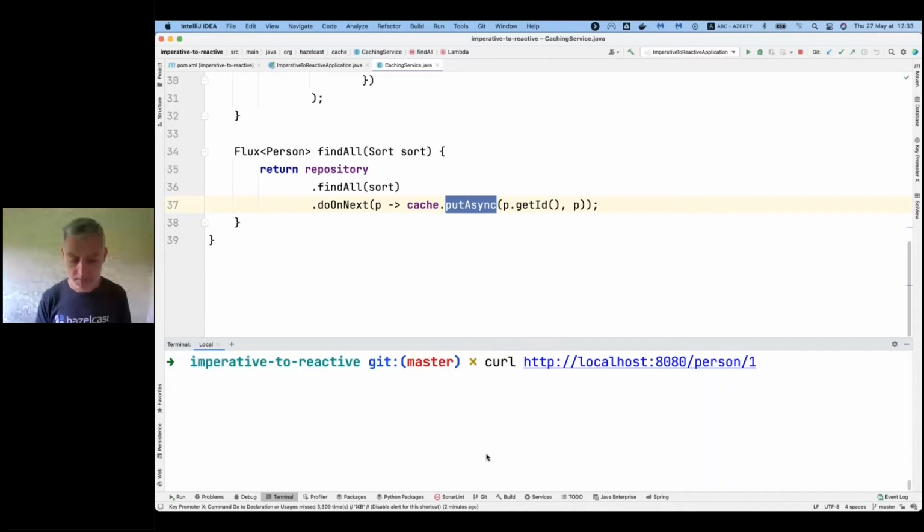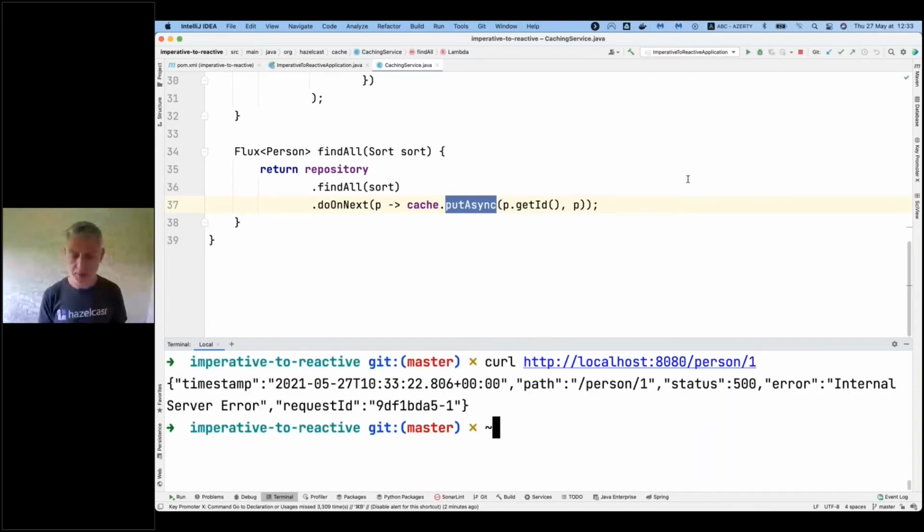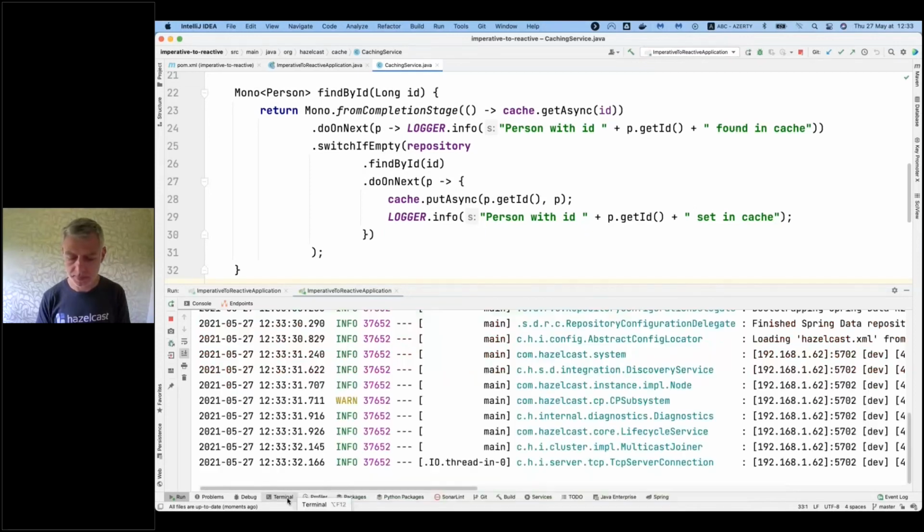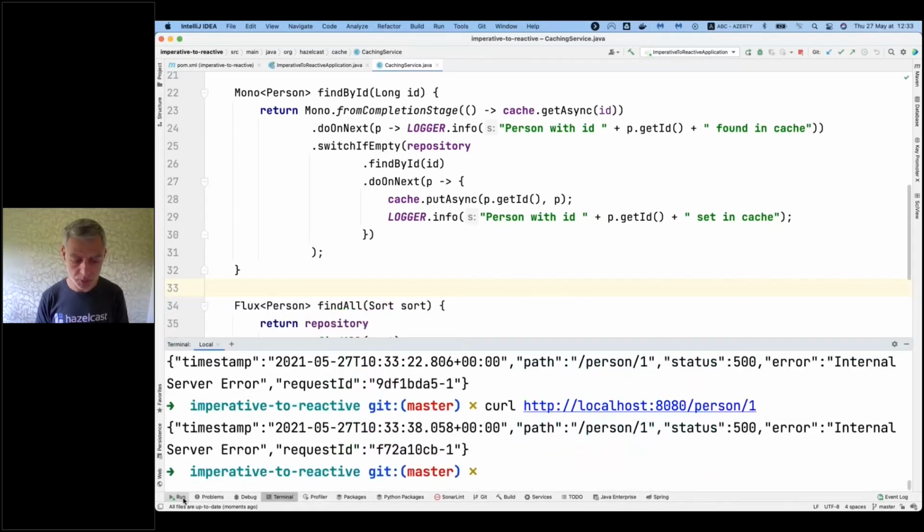No, I didn't restart it. That's the fun part. I never know if I restarted it or not. No, I restarted, but it doesn't work. So why doesn't it work? Context initialization. I'm too fast. Yes, so I must stop.